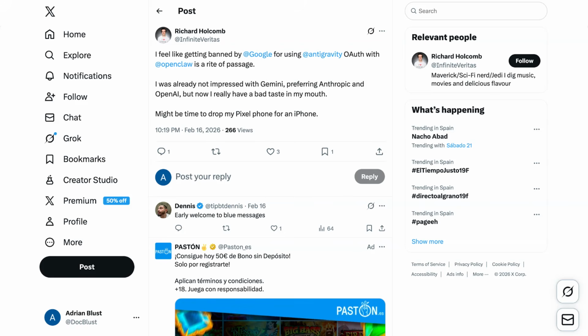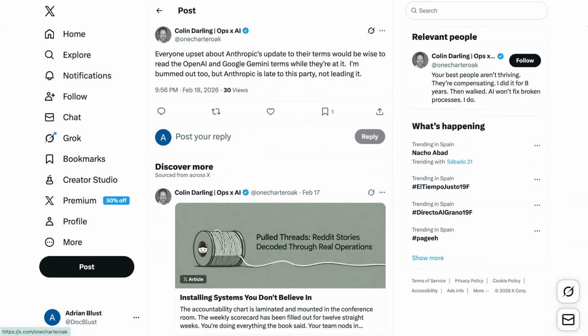Richard Holcomb wrote, "I feel like getting banned by Google for using anti-gravity OAuth with OpenClaw is a rite of passage. I was already not impressed with Gemini, preferring Anthropic and OpenAI, but now I really have a bad taste in my mouth." Colin Darling, however, pointed out, "Everyone upset about Anthropic's update to their terms would be wise to read the OpenAI and Google Gemini terms while they're at it. I'm bummed out too, but Anthropic is late to this party, not leading it."